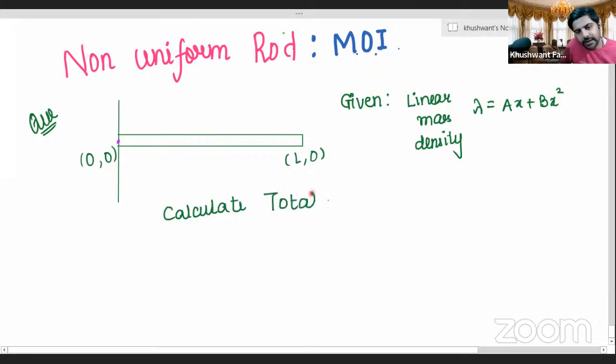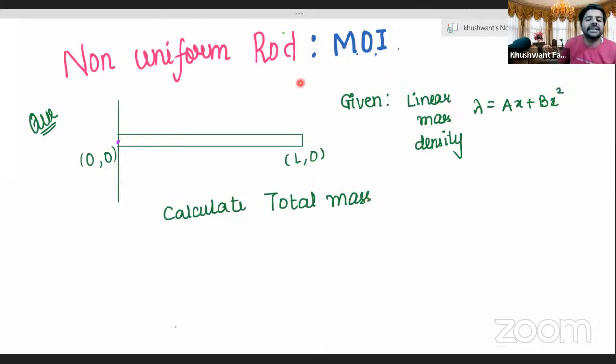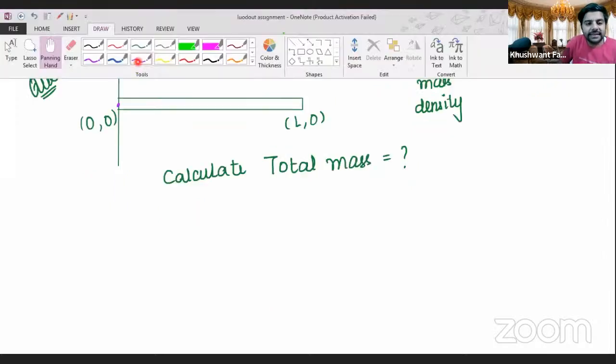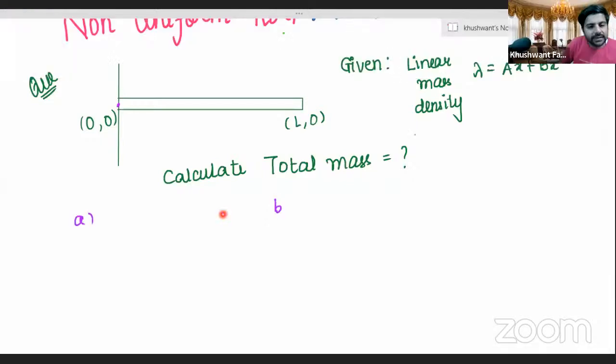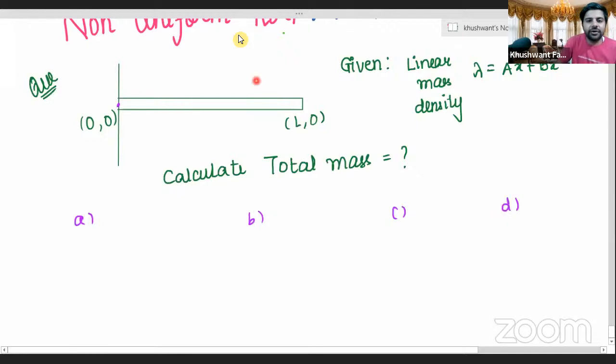Total mass. Aryan, will we be able to solve this? What do you think? Can we find the total mass? कैसे निकलेगा? Tell us the formula. Yes, what's the value of lambda? Aryan, how do we write linear mass density, dm by dx or dm into dx? Dm by dx. So now dm by dx, the value of lambda, is given to you. Can you calculate m? Aryan, how will it be done? Let us have a look. I'll give you all the options and give you a hint.